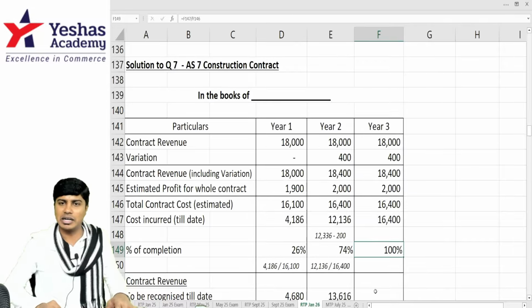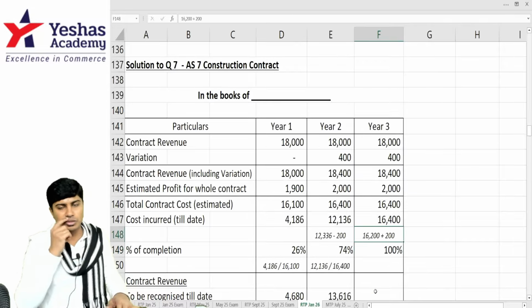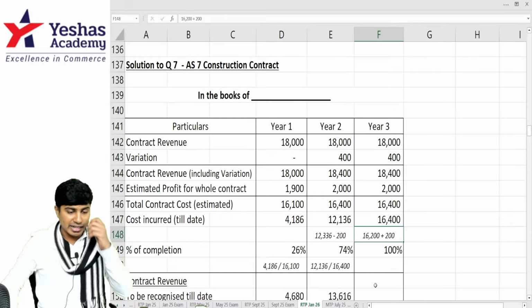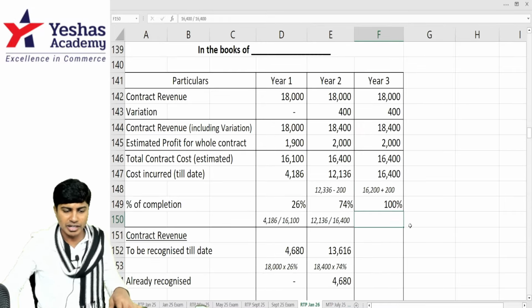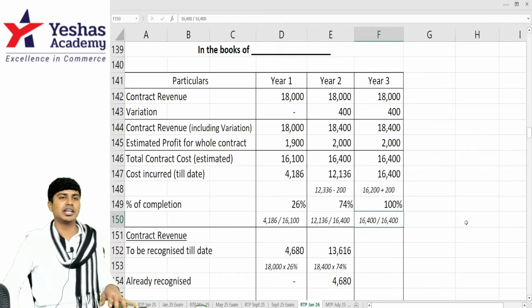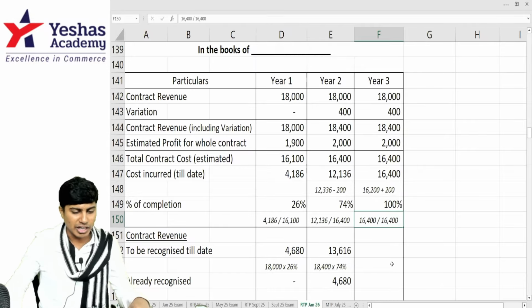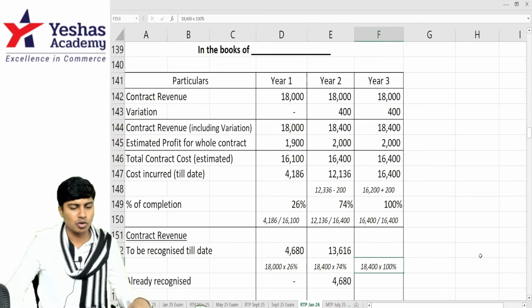Can I say the contract is 100% complete? That is 16,200 plus 200, and 100% of the contract is complete. How did you get it? 16,400 by 16,400. That is 1 multiplied by 100. I should recognize 100% of 18,400 as my revenue, which is 18,400.